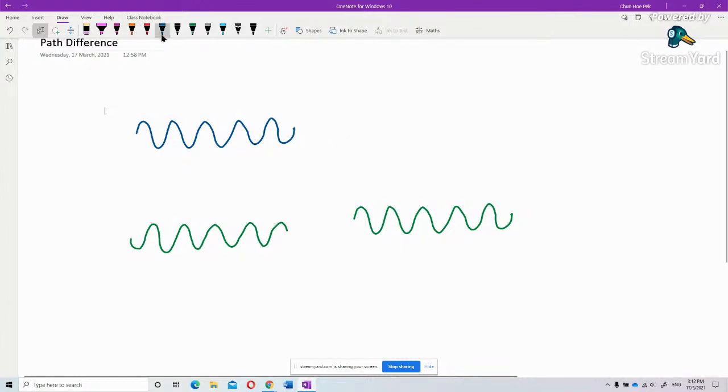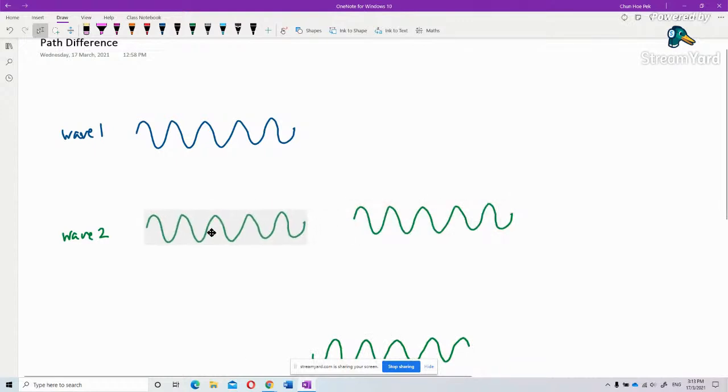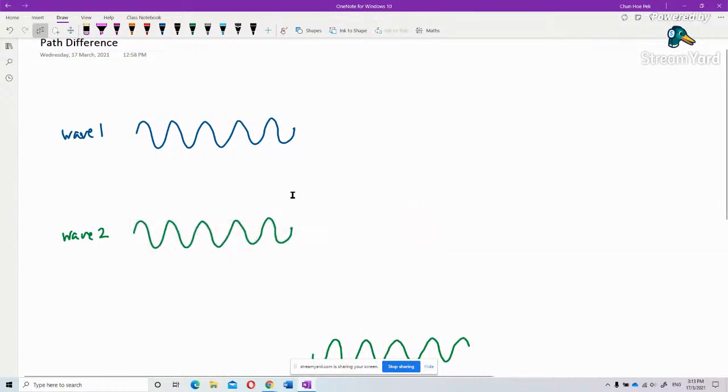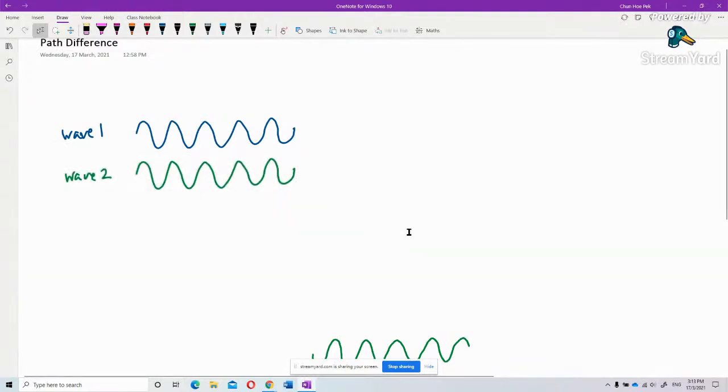I have two waves. This is wave one. This is wave two. Wave two I should have put in green color. And no, I shouldn't start with this one first. I should start with two in phase sources. Understand? I start with two in phase sources.